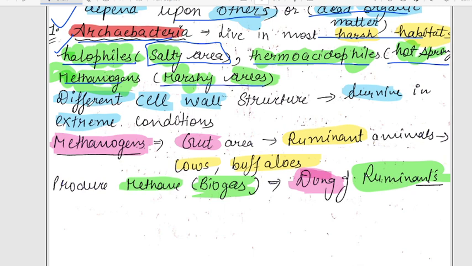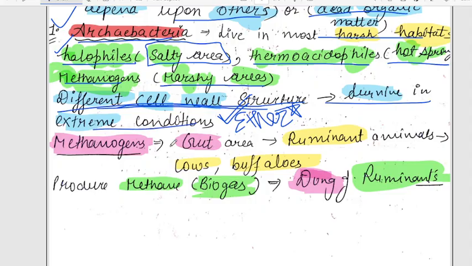Okay. And here they are telling why they are able to survive in harsh conditions, because they have a different cell wall composition. In archaebacteria, their cell wall is found to have ether. That's why they have a different cell wall structure. Normally an ester bond is found, but in archaebacteria there is an ether bond, which is a very strong bond, due to which they are able to survive in harsh, extreme conditions.